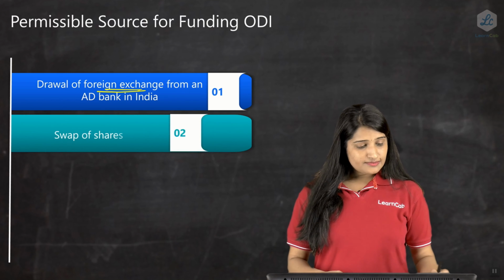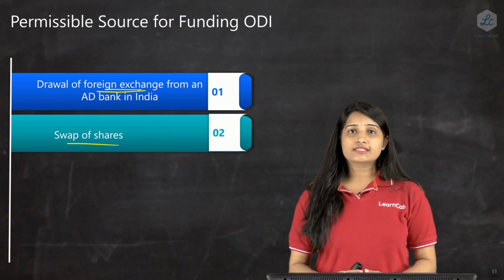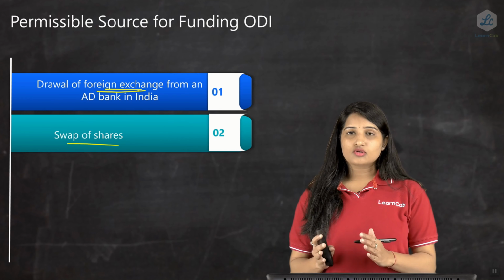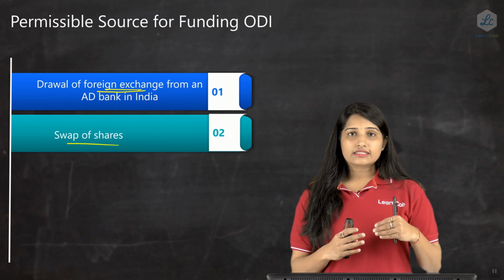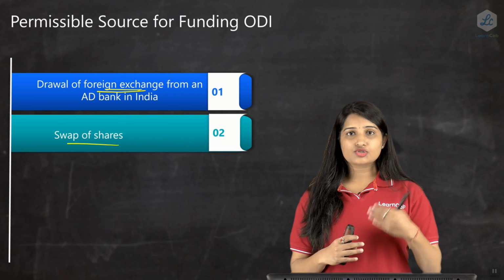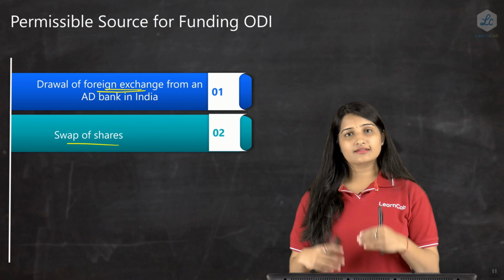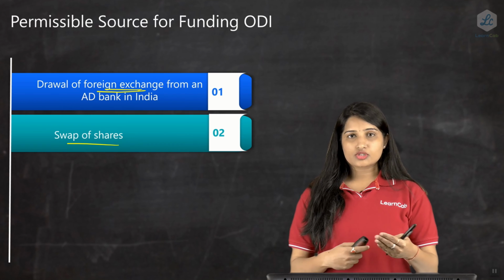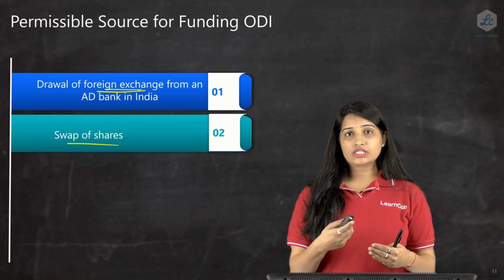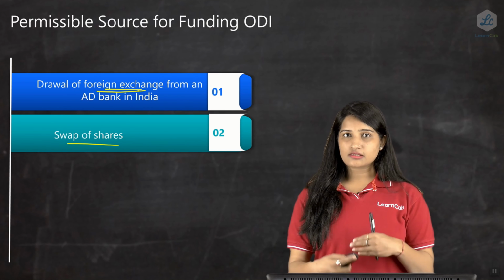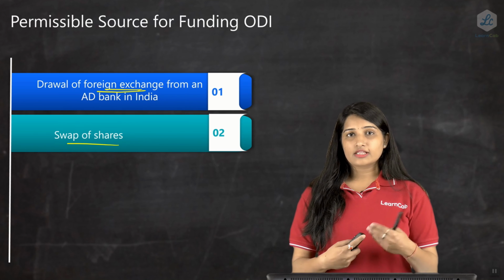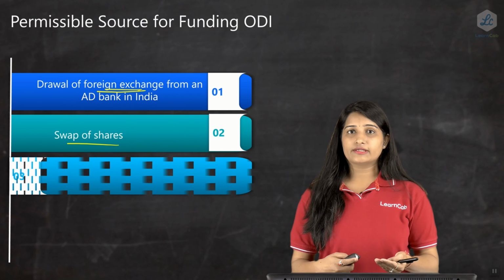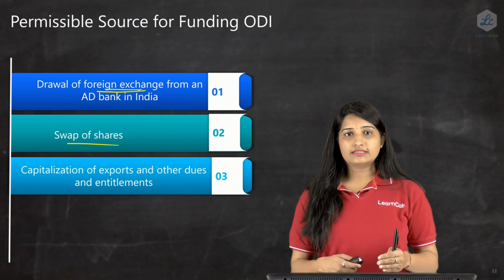The next one is swap of shares. Swap of shares is also allowed, that is, one entity gives its shares to another entity and gets the shares of that entity in return. So there's a swap: I give you my company shares and you give me your company shares. This is known as a swap of shares, and ODI is permitted with this also. However, the procedure would remain the same.